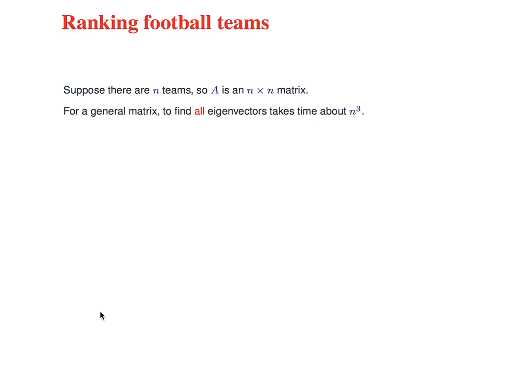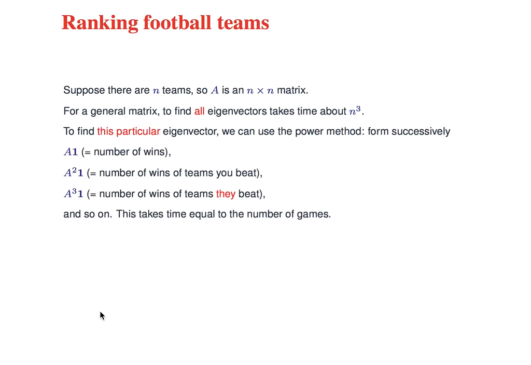We only need one eigenvector, just the one special one with the positive entries. And there is a way to get that. You can sort of motivate it the following way. If I work out the matrix A times the vector with all ones, 1, 1, 1, 1, 1, that's just the number of wins of that team.